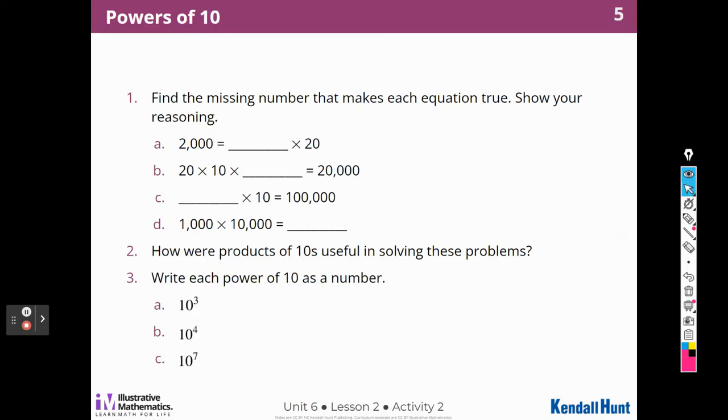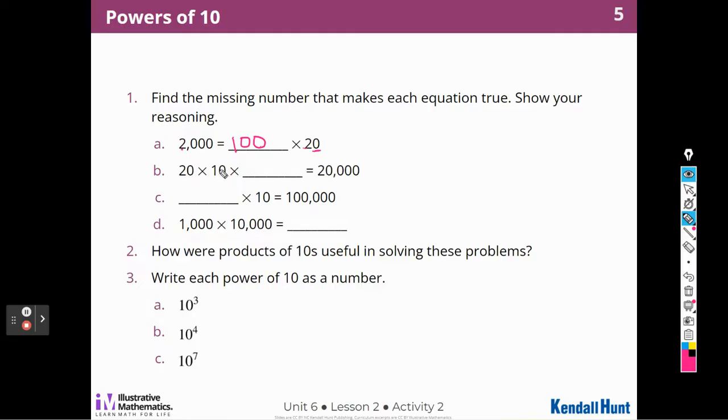All right. Now, next activity, powers of 10. Find the missing number that makes each statement true. Show your reasoning. So what do I have to multiply this 20 by to get 2,000? Well, I already have 1 zero, and I know 2 times 1 is 2. I need 2 more zeros, right? So I'm going to multiply it times 100. So then when I multiply, I know 2 times 1 is 2, and then I have 1, 2, 3 zeros.